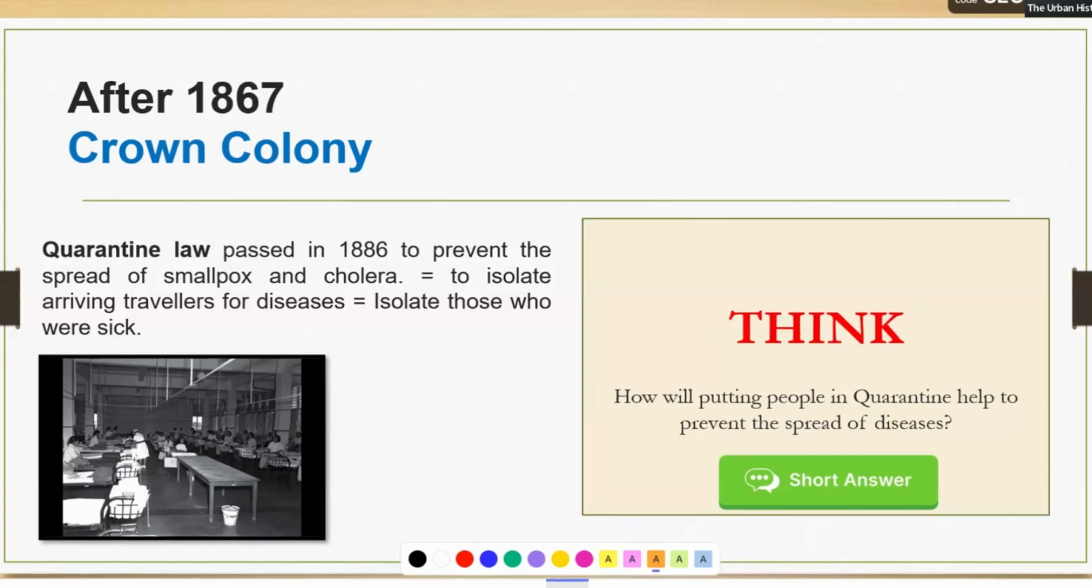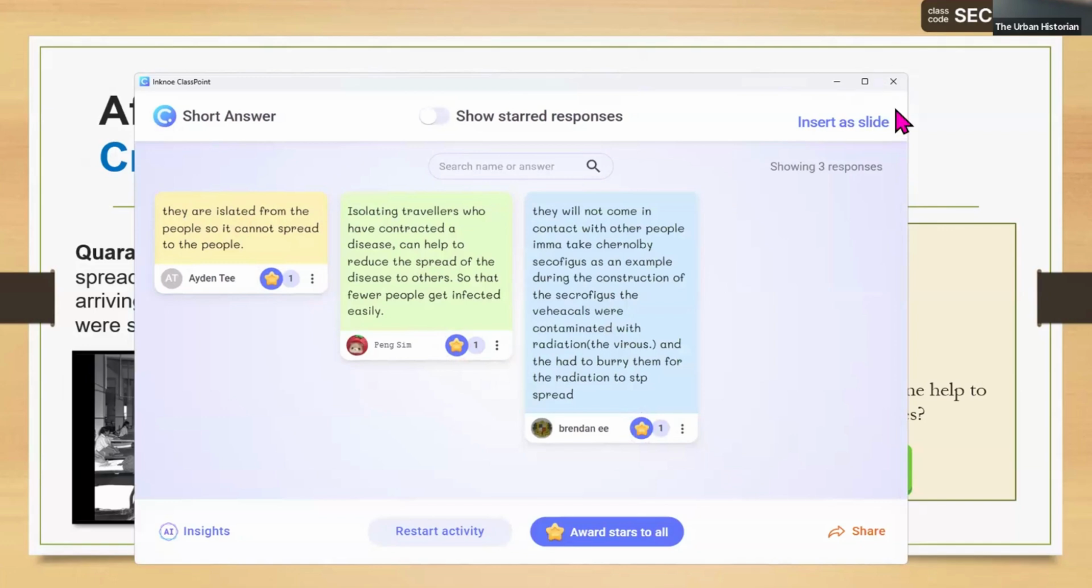All these quarantine and COVID and all that. So my question to you now is, how will putting people in quarantine help to prevent the spread of diseases? Wow, that's a very high level example you're giving.